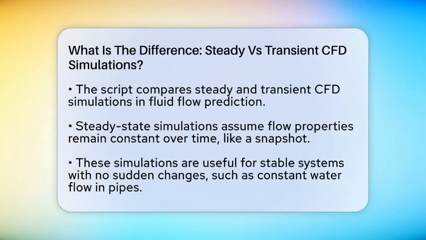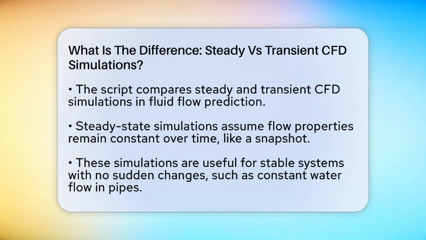In computational fluid dynamics, steady-state simulations assume that flow properties like velocity, pressure, and temperature do not change with time. It's like taking a snapshot of the flow at one moment and assuming it stays that way. This approach is useful when the system is stable and not affected by sudden changes.